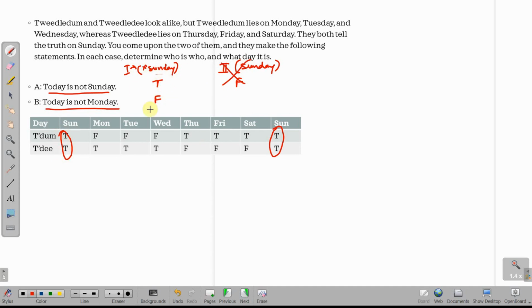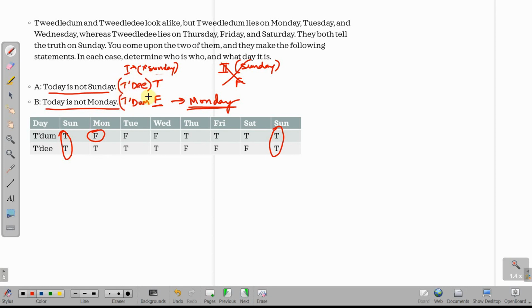If today is not a Sunday, the second person who says today is not a Monday is lying. Today is not a Monday is a false statement. It means today is actually a Monday. Okay, now today is Monday, and who lies on Monday? Tweedledum lies on Monday. So this person is Tweedledum. And who speaks the truth on Monday? Tweedledee. So this person is Tweedledee.